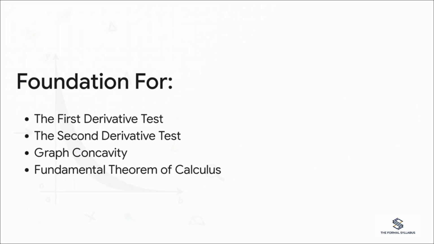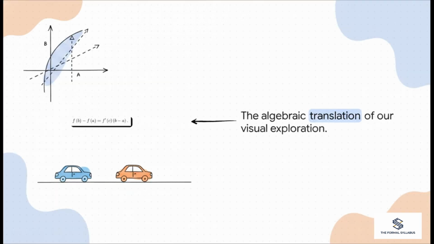As we bring this explainer into its grand finale, we have to look at the big picture. Why do mathematicians obsess over a theorem that just tells us something we probably already guessed intuitively? Because this single concept is the underlying foundation for almost all of the advanced tools we use in calculus and engineering. Without the mean value theorem, we literally cannot rigorously prove the first derivative test, the second derivative test, or how graphs curve through concavity. More importantly, it's the absolutely crucial stepping stone used to prove the fundamental theorem of calculus itself, the very core of the discipline.